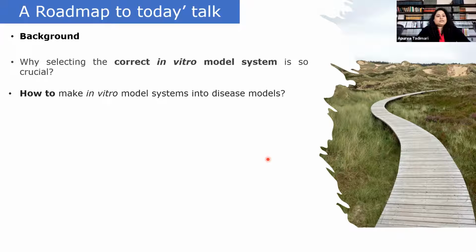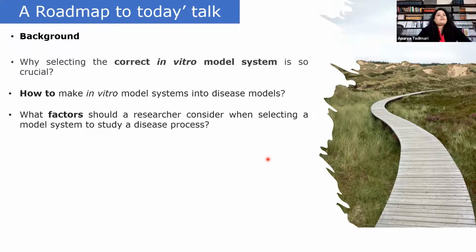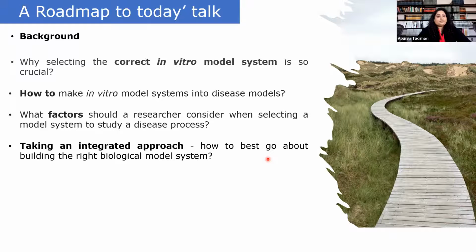And I will also talk about how to make an in vitro model system better mimic the disease process, that is, how to make it into a disease model, and what factors go into making these models, and what factors a researcher should consider when selecting a model system to study a disease process, and why it is important to take an integrated approach, how to best go about building the right biological model system. We'll cover that as well.